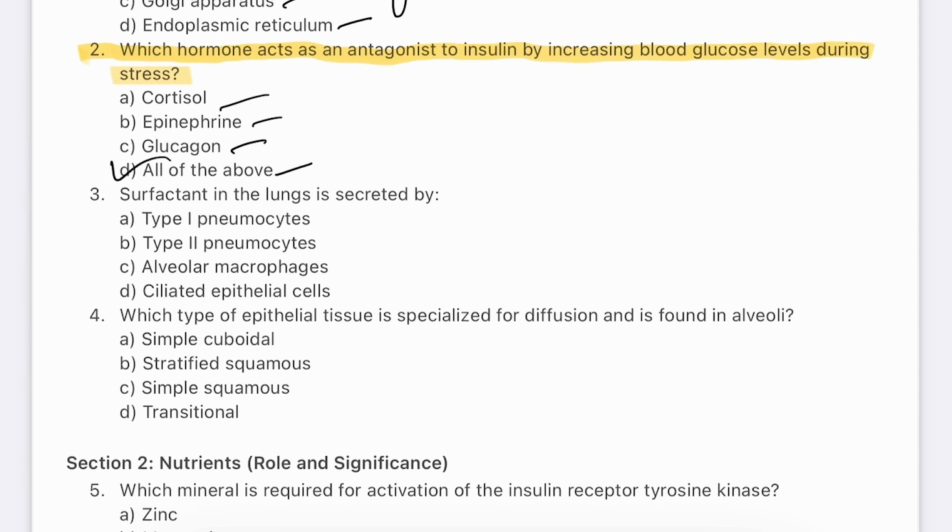All of the above. Glucagon increases blood glucose by stimulating glycogenolysis and gluconeogenesis. Epinephrine stimulates glycogen breakdown and inhibits insulin action during stress. Cortisol increases hepatic gluconeogenesis and decreases glucose uptake by cells. Together, they ensure the body has enough glucose during stress or fasting.